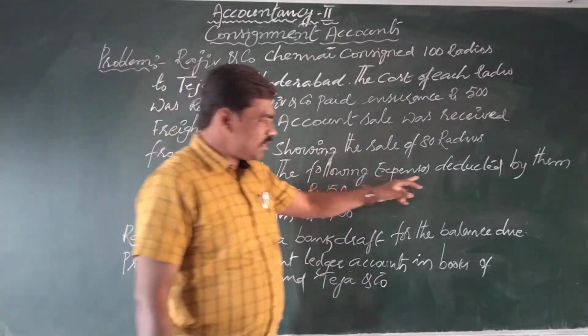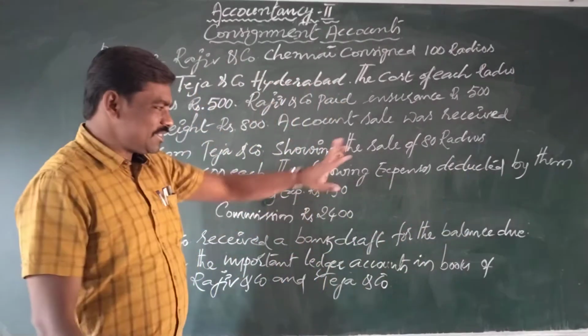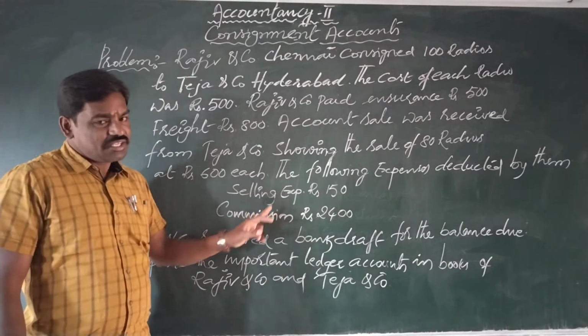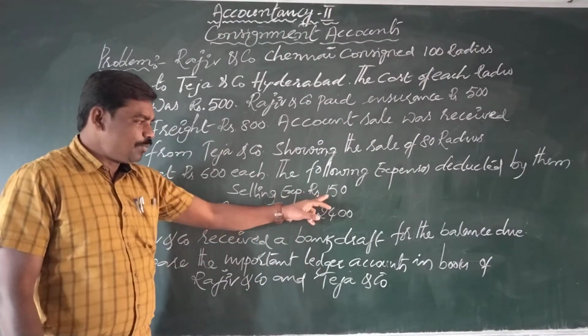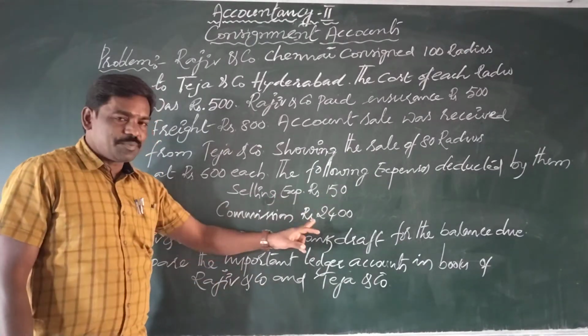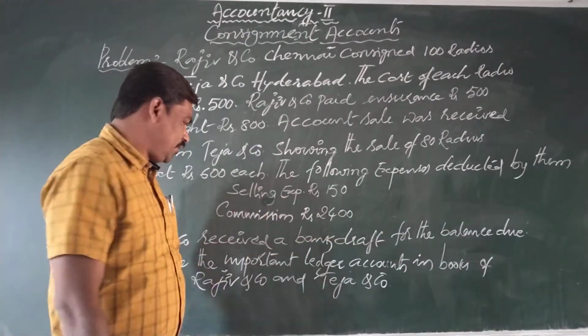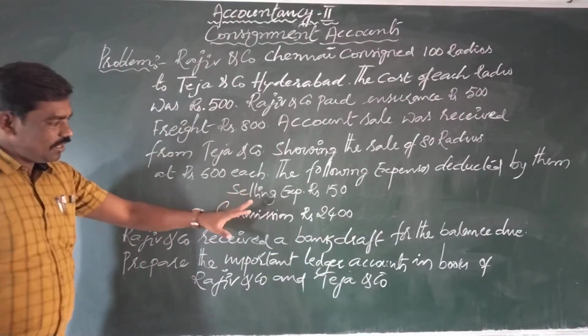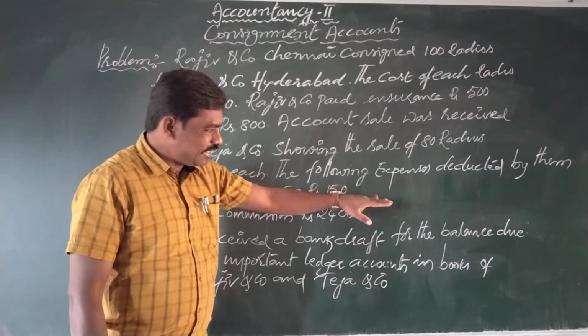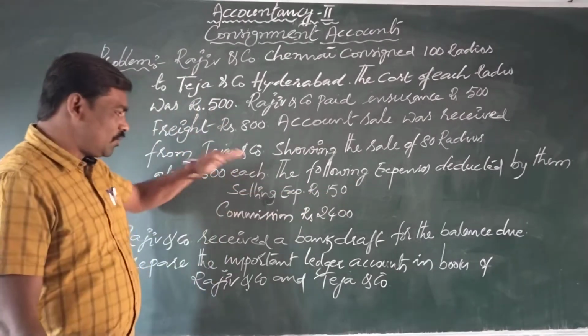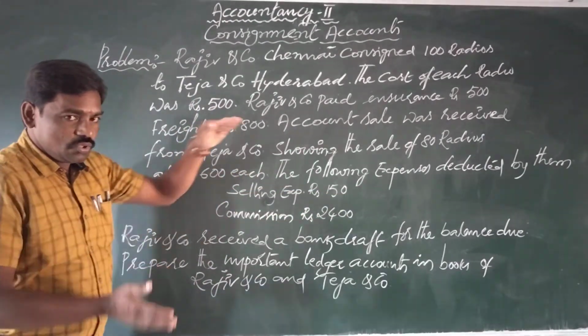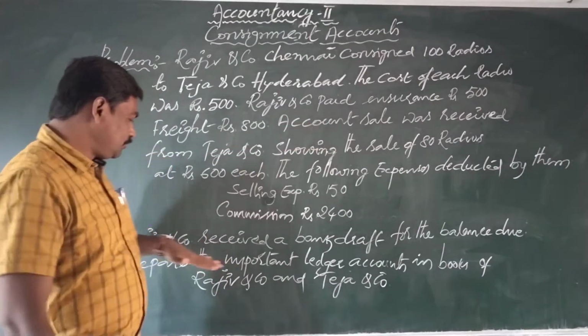The following expenses deducted by them means here the consignee's expenses. Selling expenses, it is a general expense, rupees 150, and commission rupees 2400. Students, these are the amounts that were deducted by the consignee from the amount that they want to send to the consignor.